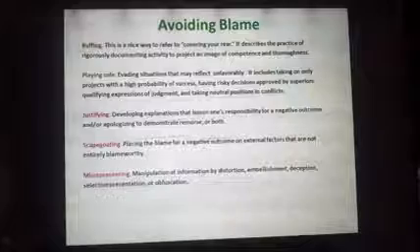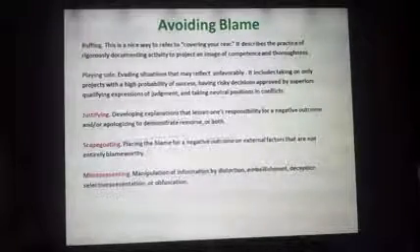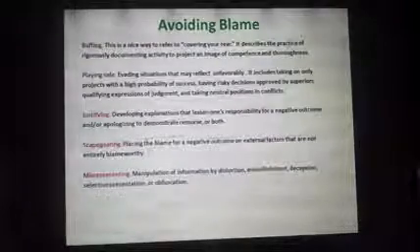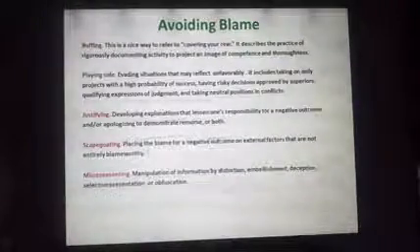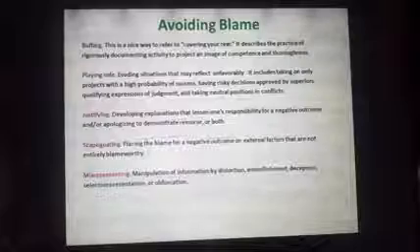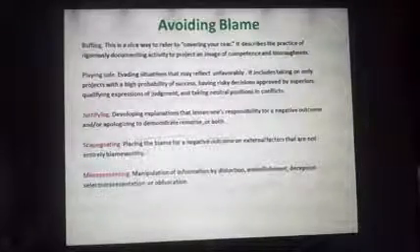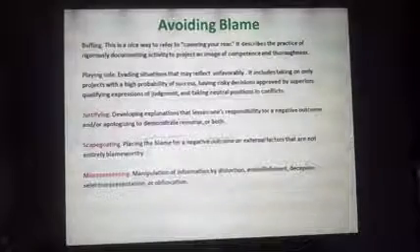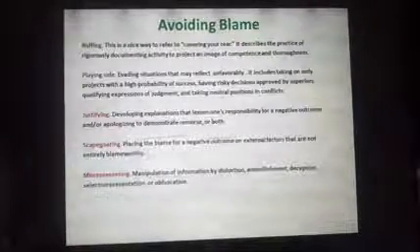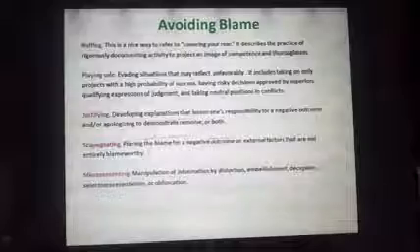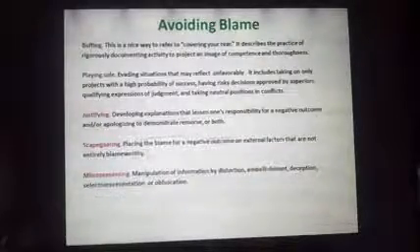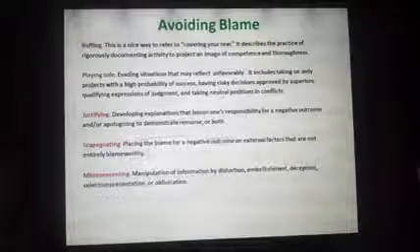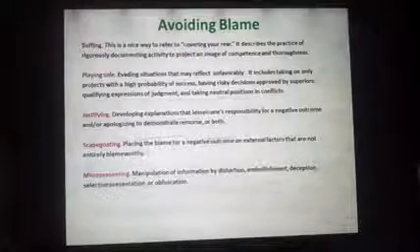And we talked about a new and important technique, that is justifying. In justifying, what we saw was developing explanations. It is about developing explanations that lessen one's responsibility for a negative outcome, very important key point. And or apologizing to demonstrate remorse, or both, very important key point that you saw. We have already gone through apologizing, to demonstrate remorse, or both. You can do both also, you can do a single one also. Very important key point. You have to note that the negative outcome is the key point of justifying.